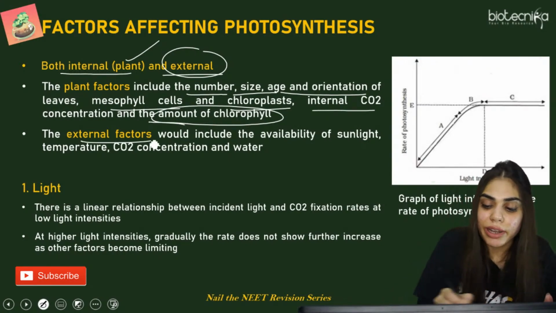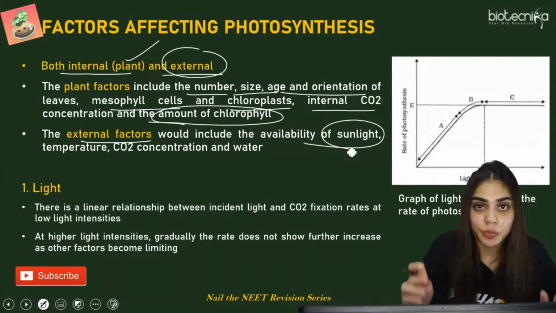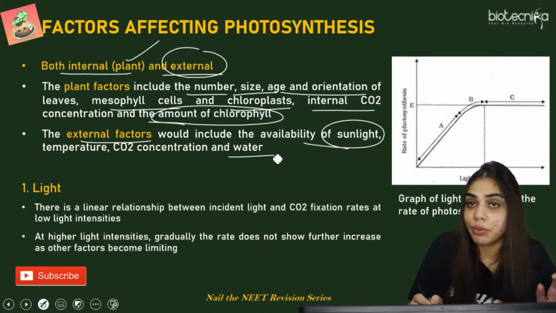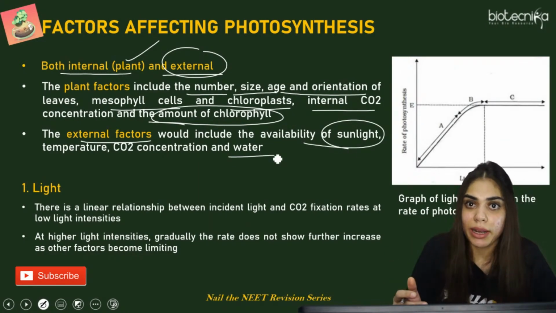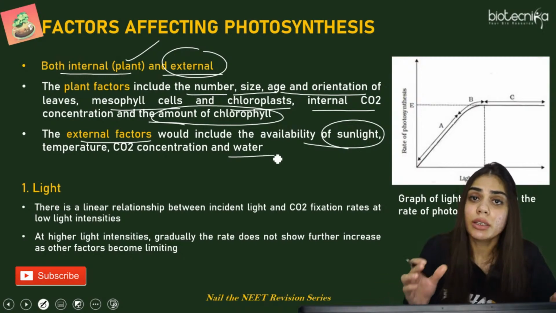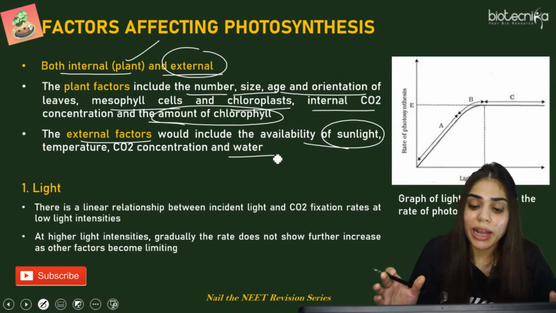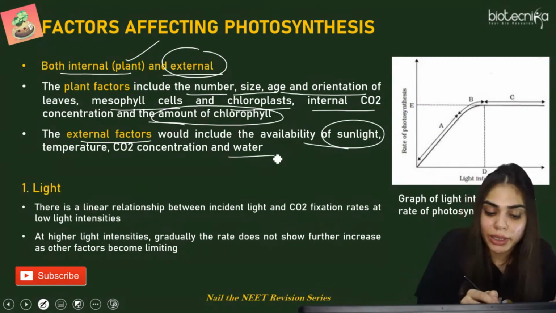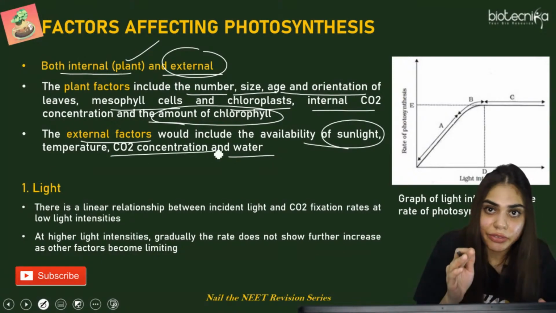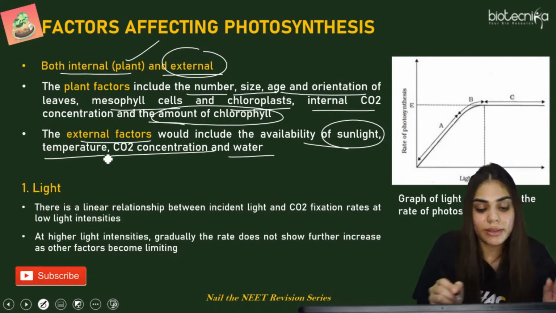Or external factors, it can be sunlight जो कि बाहर से आ रही है, it can be water if we are giving water to the plants, if plants have optimum water availability, CO2 concentration if it is there in the atmosphere, as well as temperature.